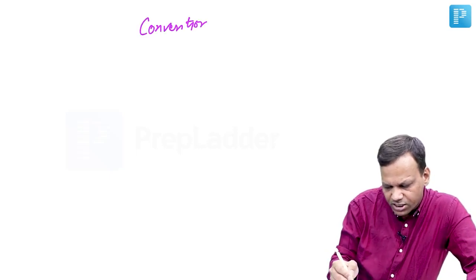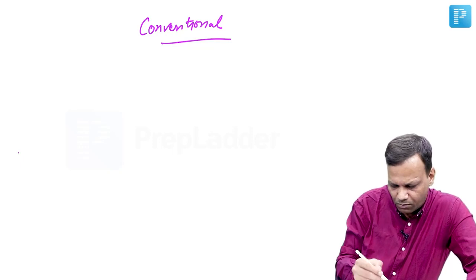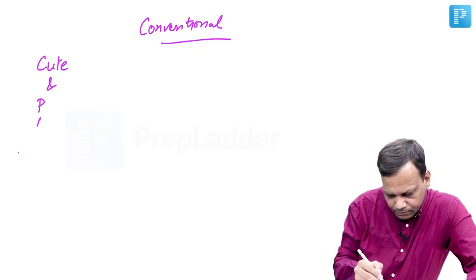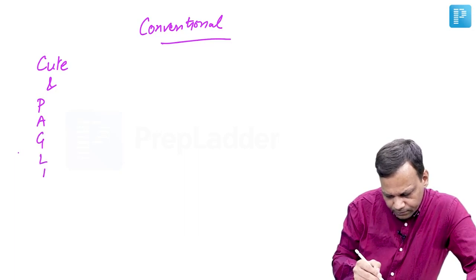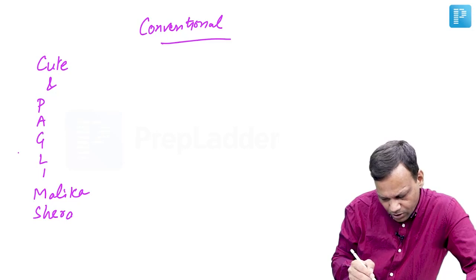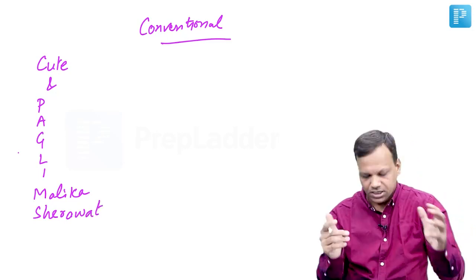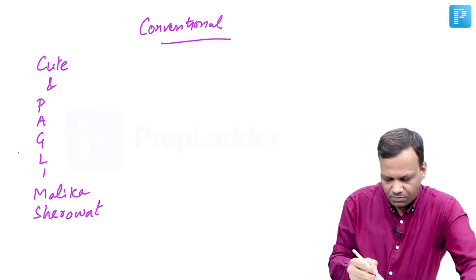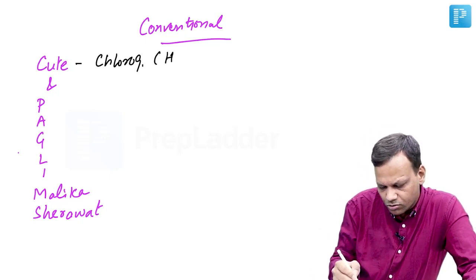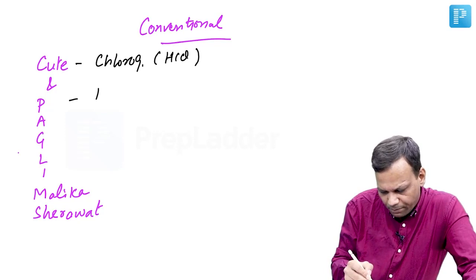The important conventional DMARDs you can remember from the mnemonic "cute and Pagli Malika Sherawat". These are conventional DMARDs. C for chloroquine, mainly we use hydroxychloroquine. P for penicillamine.